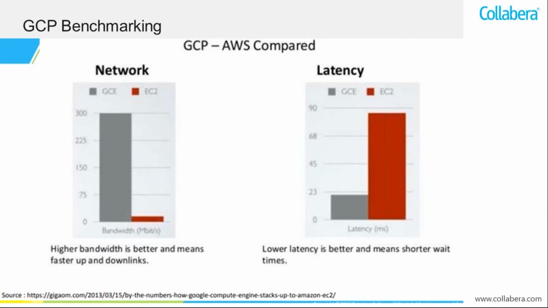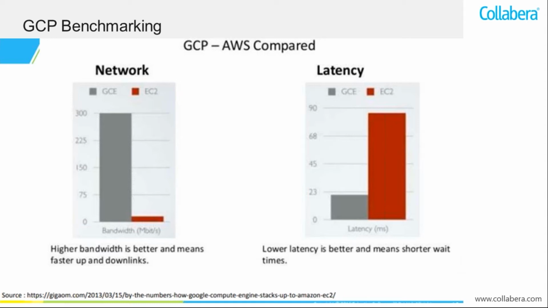If we do the comparison with respect to latency, lower latency is better and means shorter wait time. The lesser the latency, the faster the accessibility of a server. So low latency is always better, and we can access the servers quickly.